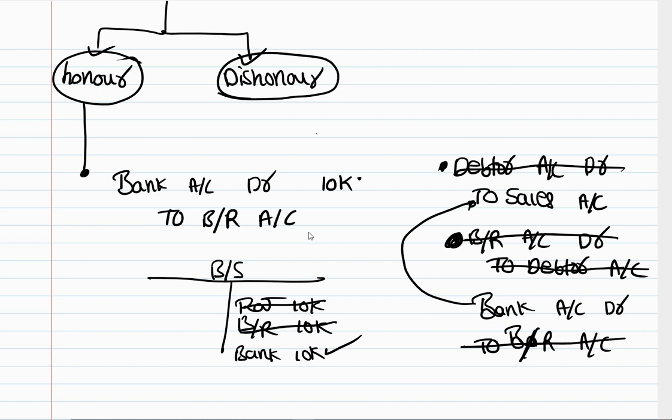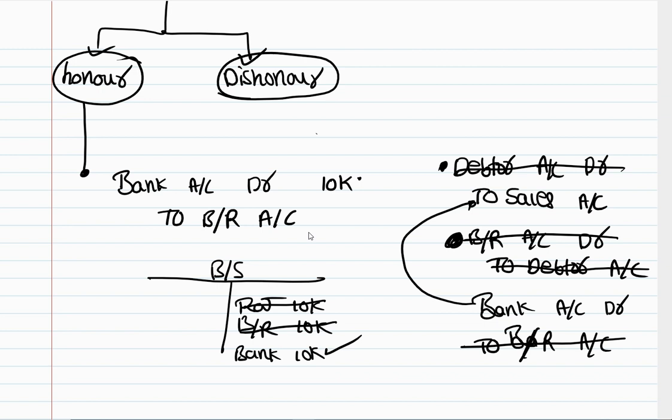So normally that's what we do, right? Why are we running the business? For what? To sell the goods and get the money. So these are all the in-between transactions which are happening. The ultimate goal is selling the goods and getting the money, right? These are all the in-between transactions.